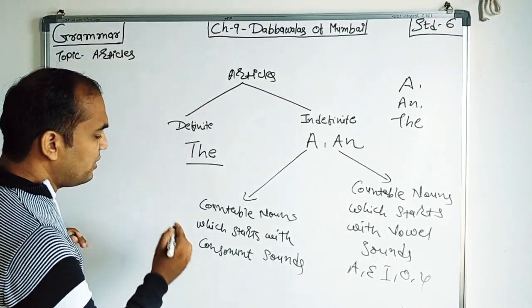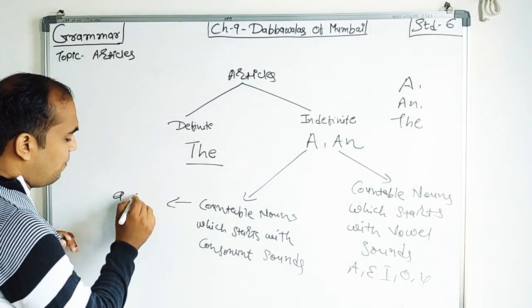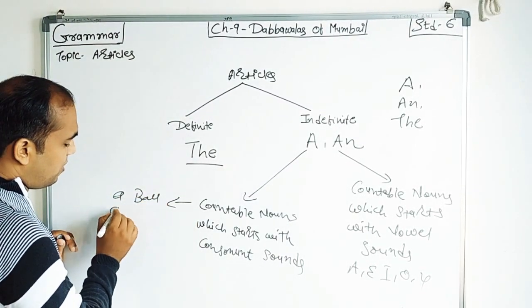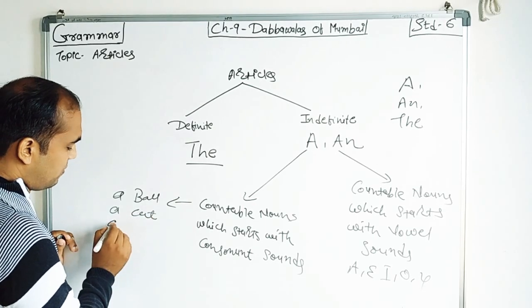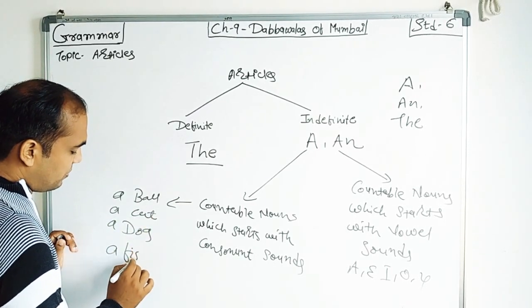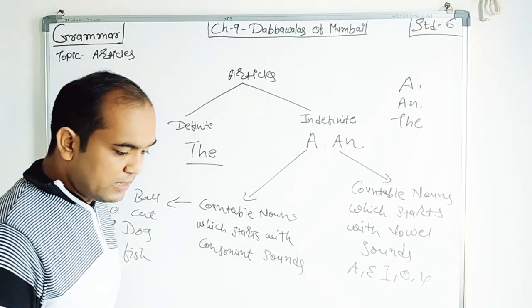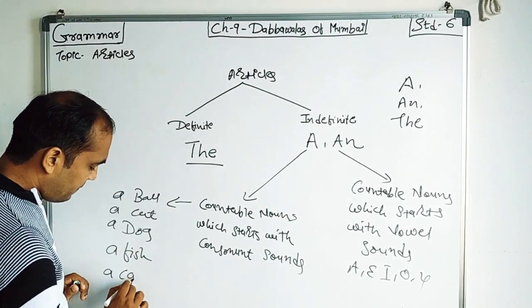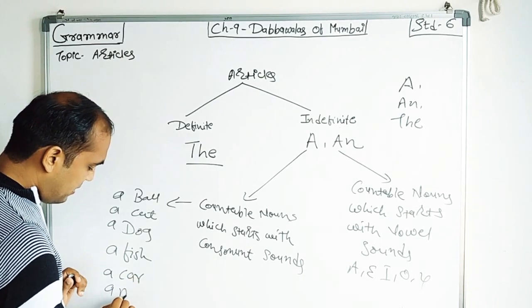Now you have a doubt, sir, which are the examples? So a ball, a cat, a dog, a fish, right? Say this: a car, a man.